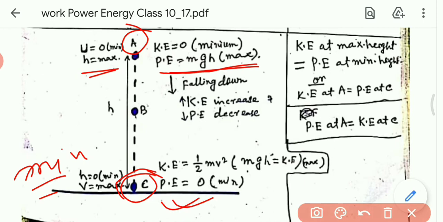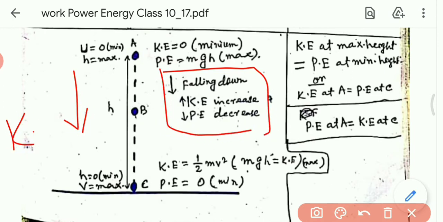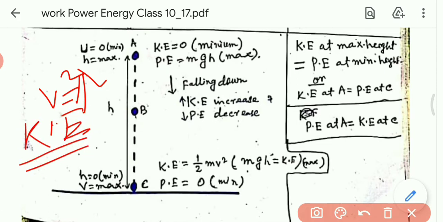Is it clear? When the ball is falling down, kinetic energy will increase, but potential energy will decrease. Why does kinetic energy increase? Because when the ball is falling down, its velocity increases, and that's why kinetic energy also increases.